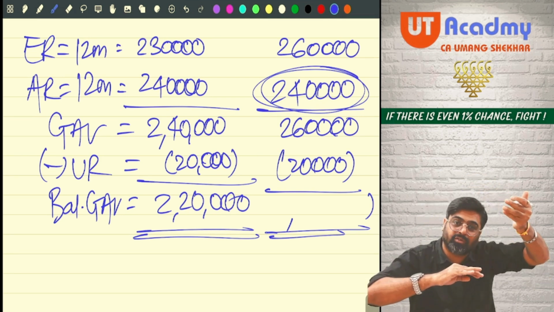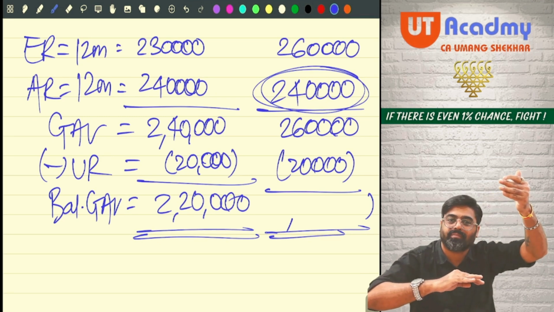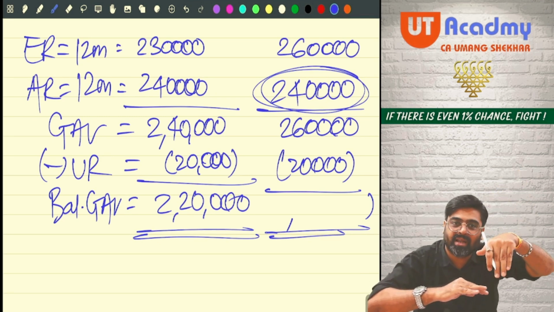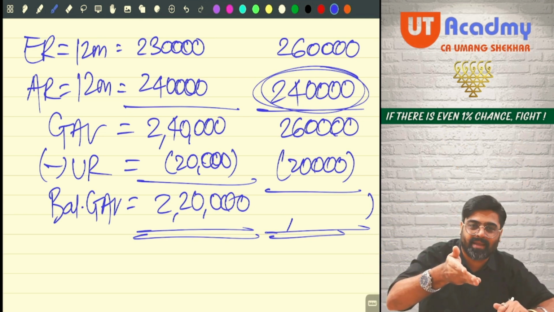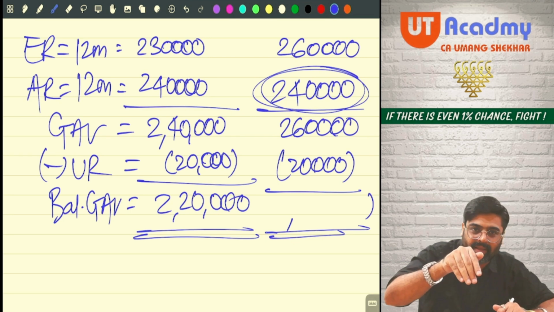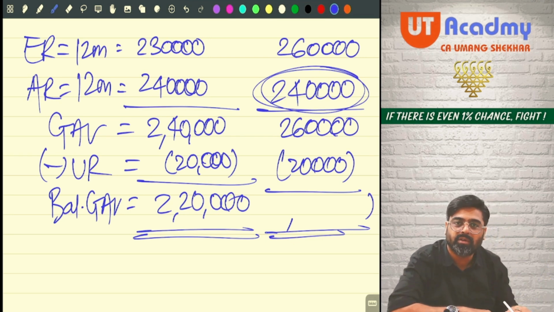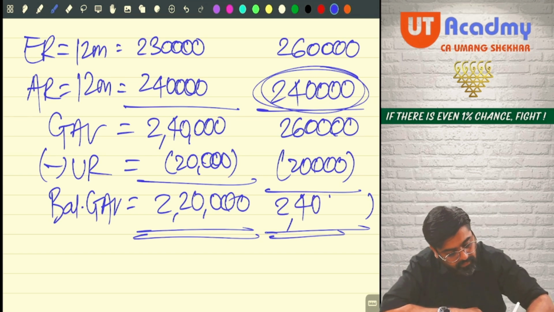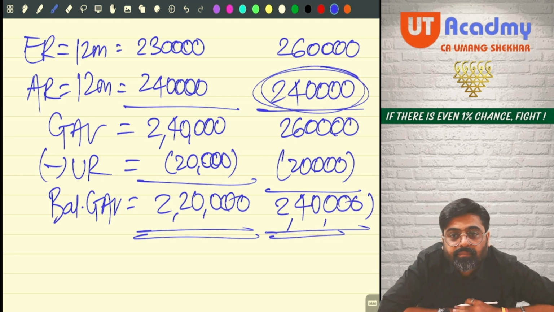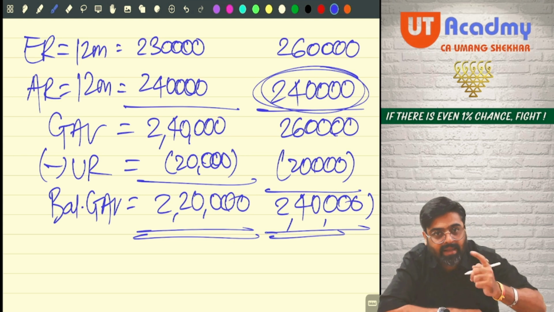Even before reducing unrealized rent, it is higher. If you reduce unrealized rent from actual rent, still it will be higher only, no? So directly compare, calculate GAV, then reduce. Directly compare, how much is the GAV? 2,60,000. Reduce, how much will be there? 2,40,000. Getting my point? This should be your correct answer.